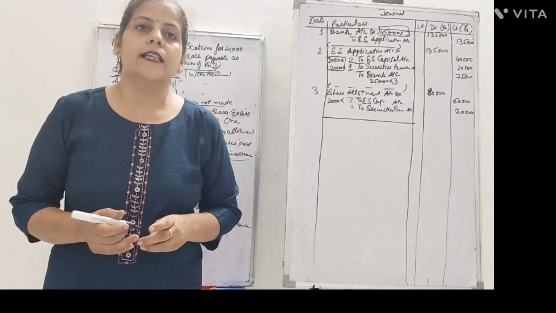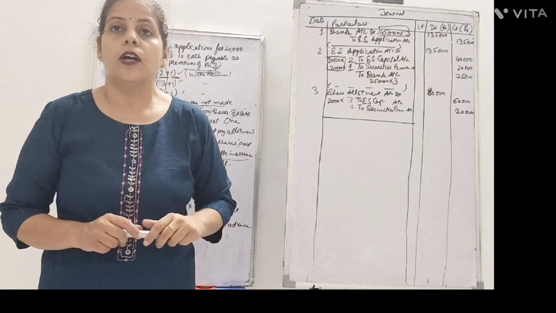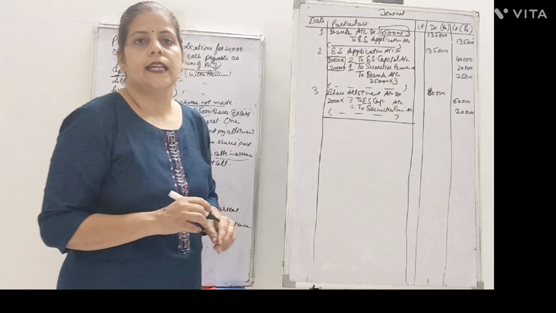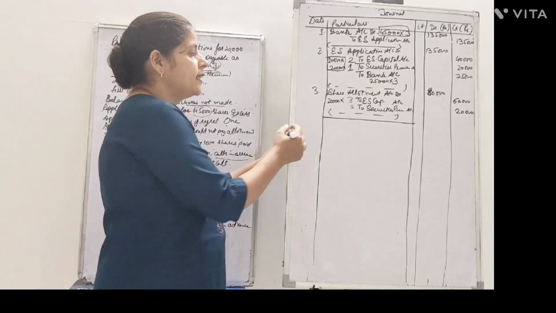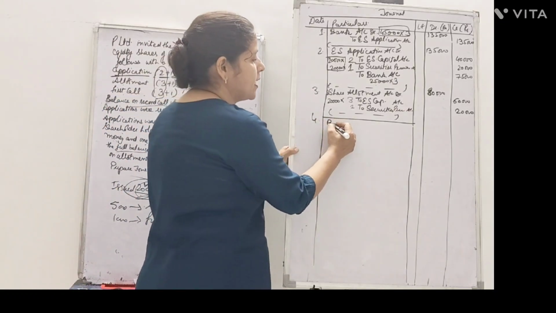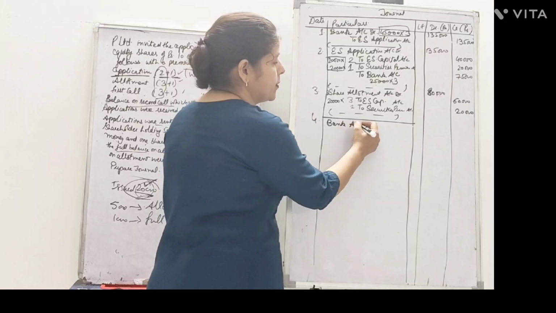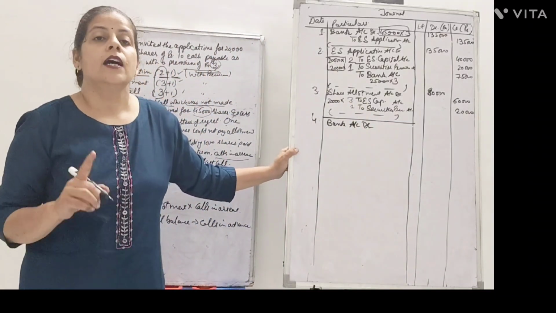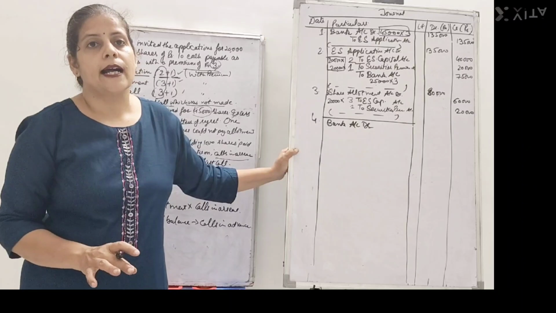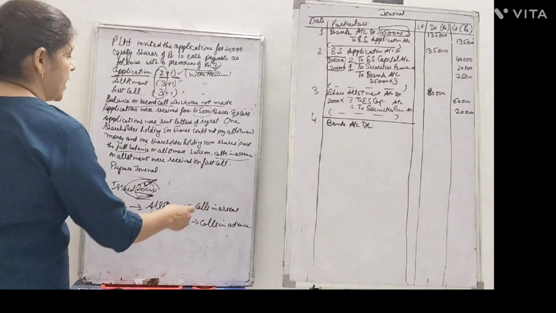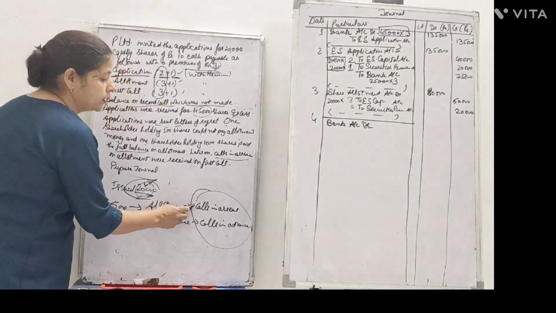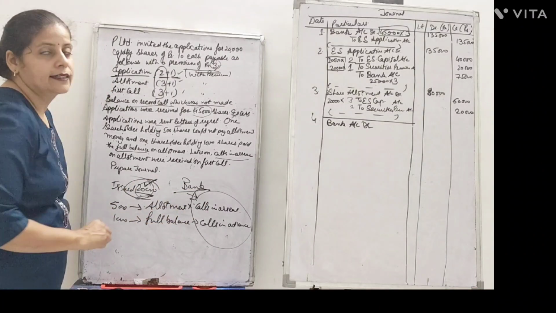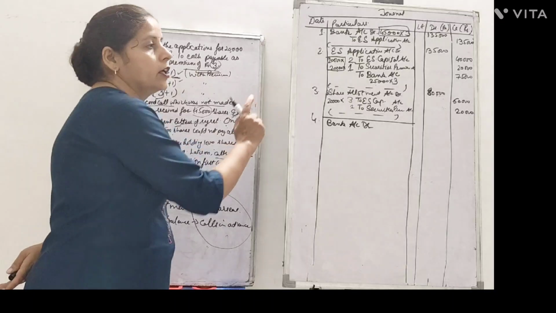Now when the call is made for asking the money on allotment, no pre-receipt and no calls in arrears would be there. When the money is actually received, there you have to make an adjustment for calls in advance and calls in arrears. Always keep in your mind that arrears and advance both have to be done in your received entry, that is the bank entry, not in your due entry.